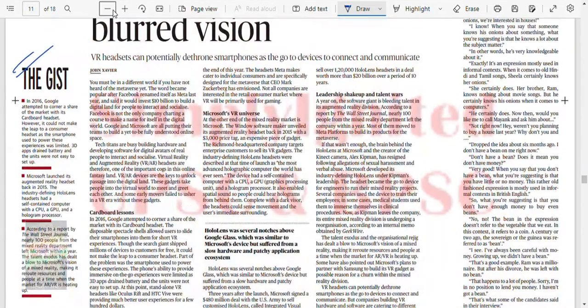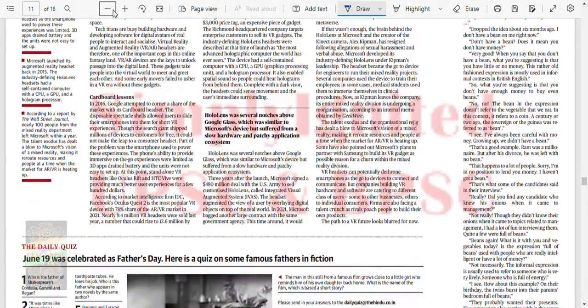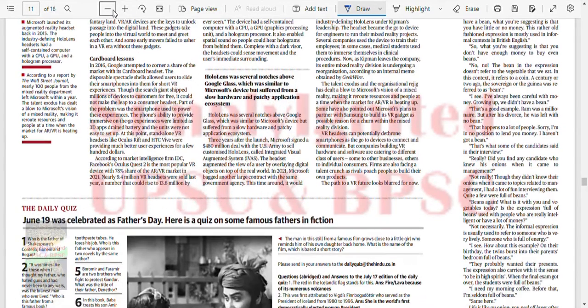Okay, let's see. Mixed reality has a blurred vision. In 2016, Google attempted to corner a share of the market with its Cardboard headset. However, it could not make the leap to a consumer headset as the smartphone used to power this experience was limited. 3D apps drained the battery and units were not easy to set up. Microsoft launched its augmented reality headset back in 2015. The industry-defining HoloLens headset had a self-contained computer with CPU, GPU and a hologram processor. According to a report by the Wall Street Journal, nearly 100 people from the mixed reality department left Microsoft within a year.